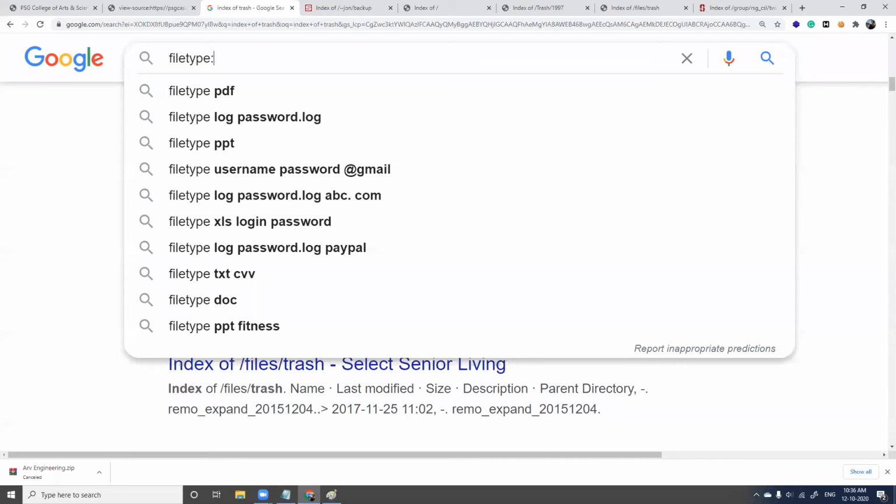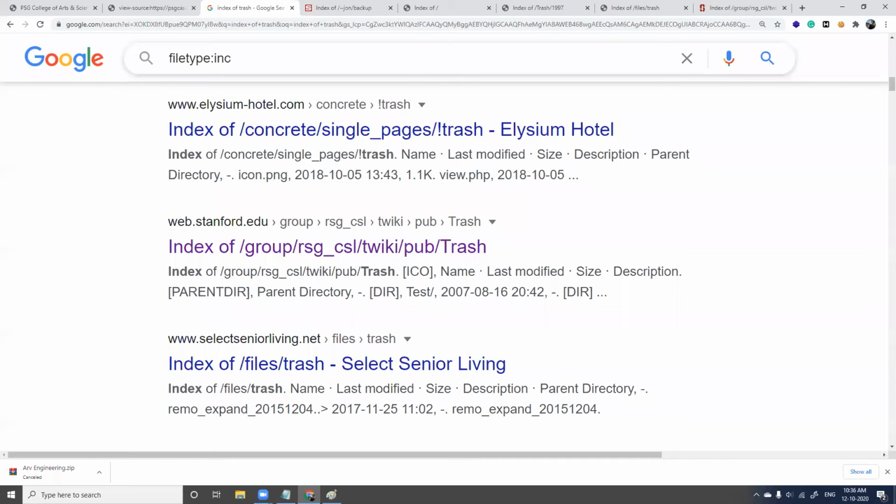We'll go for a different URL here, docs here. File type is inc. We'll search for mysql underscore connect.